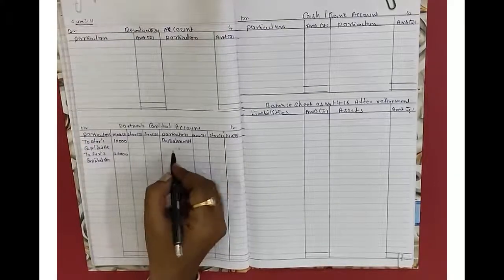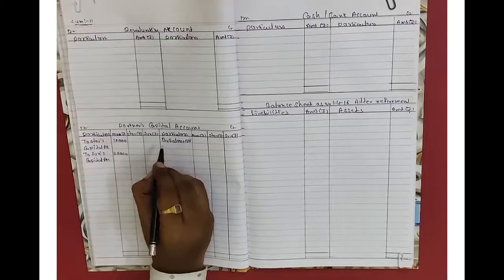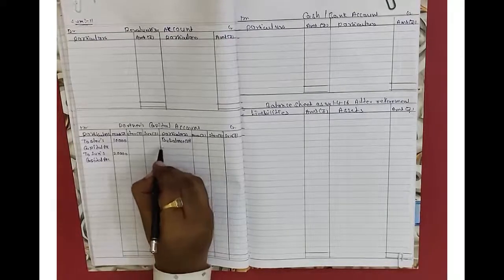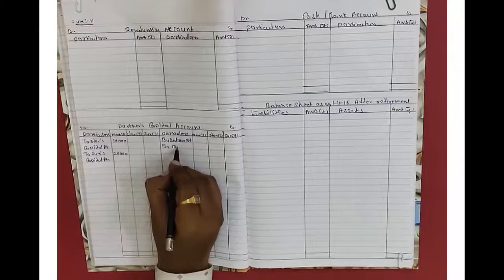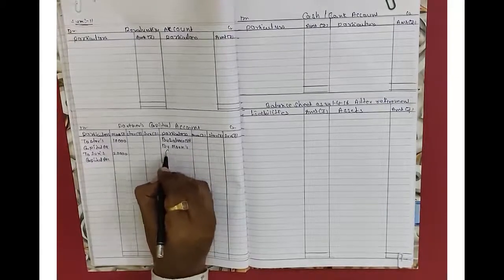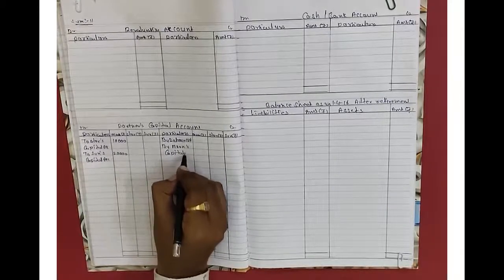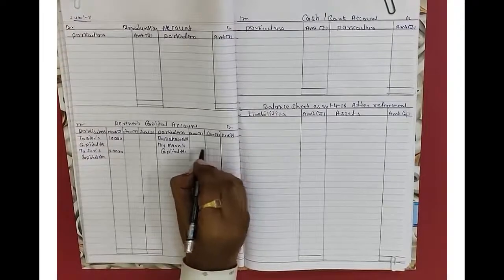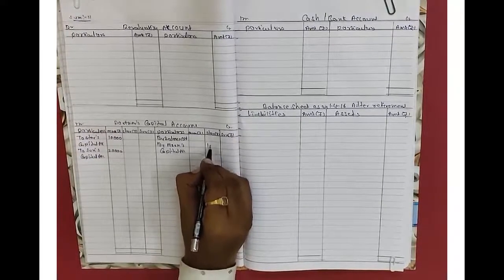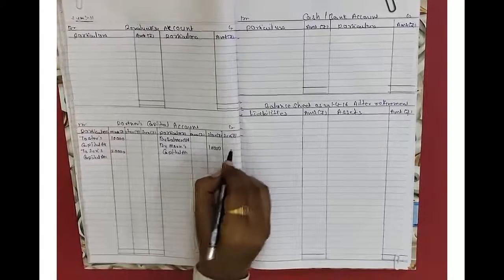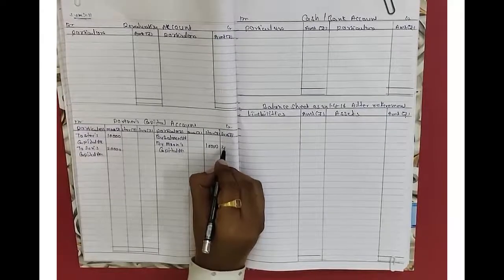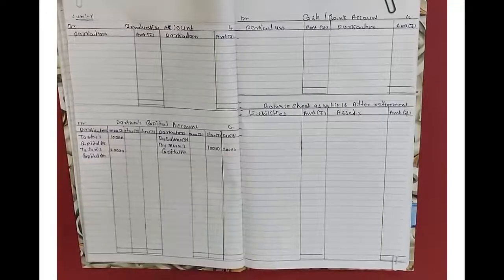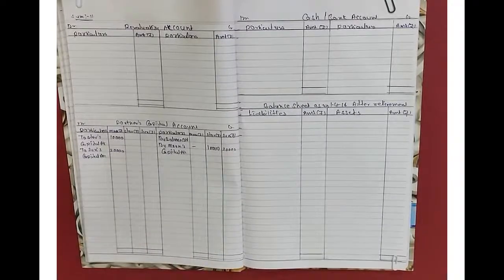On the credit side we will write by Moon's capital account, in Star we will write 10,000 and in Sun's account we will write 20,000 rupees. Fine.